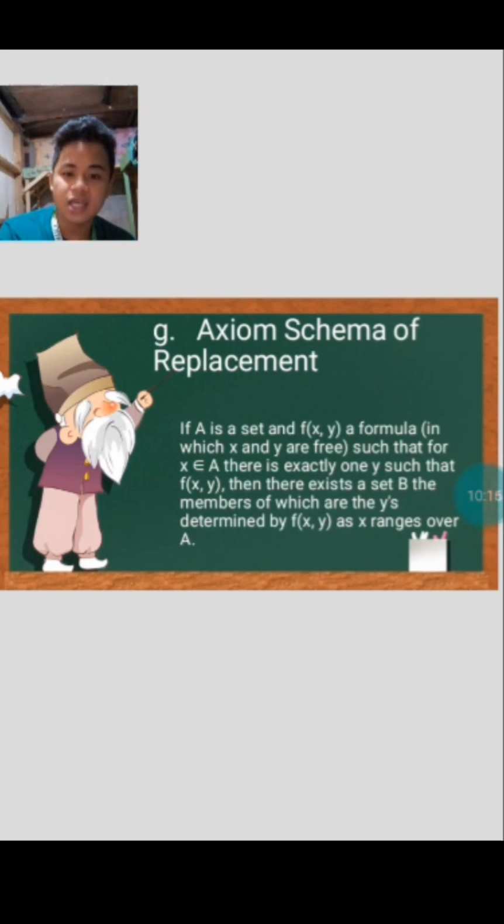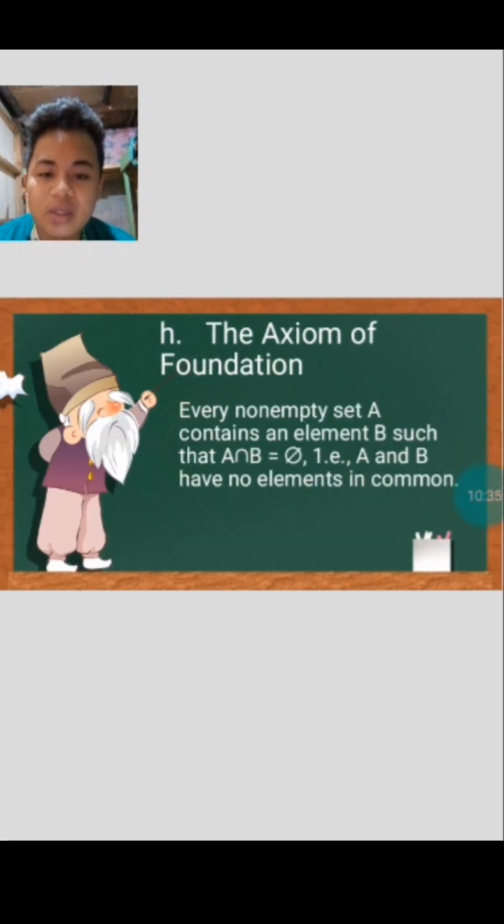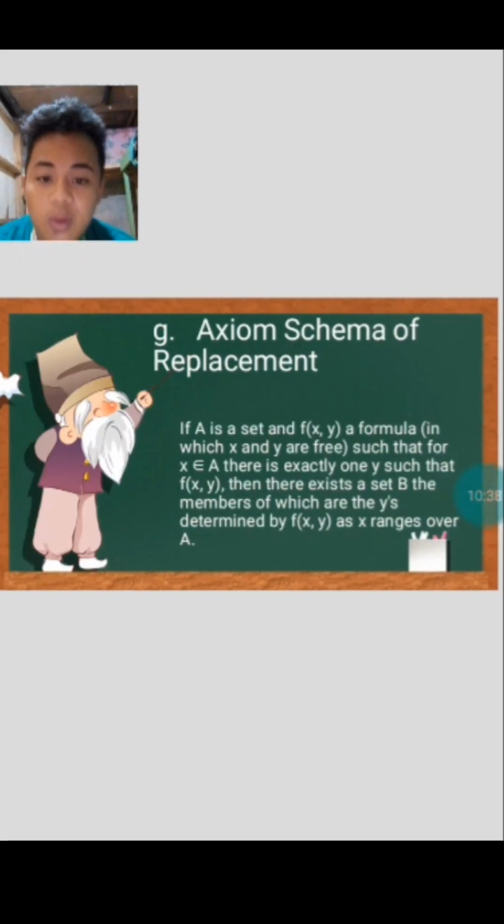So, the axiom schema of replacement. If A is a set and f of x and y is a formula in which x and y are free such that for x an element of A, there is exactly one y such that f of x and y, then there exists a set B, the members of which are the y's determined by f of x and y as x ranges over A.